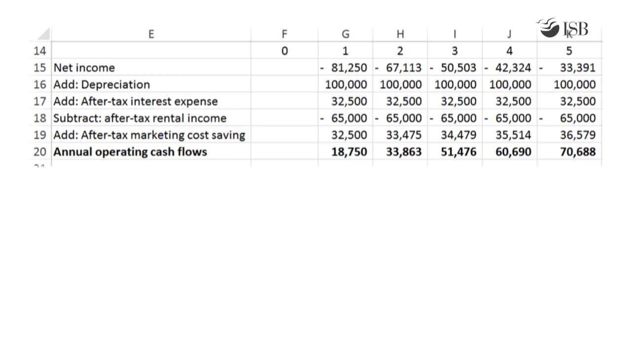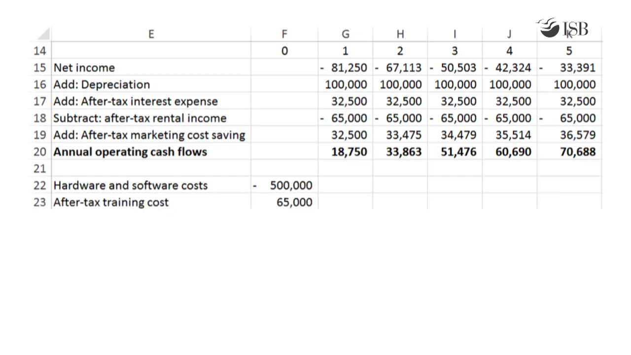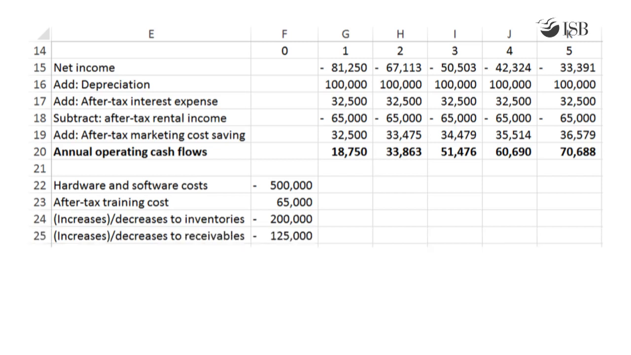Hardware and software costs are $500,000. One-time training costs are $100,000, which on an after-tax basis are $65,000. The project requires an increase in inventory and accounts receivable of $200,000 and $125,000 respectively. These increases lead to outflows and hence they must be subtracted.